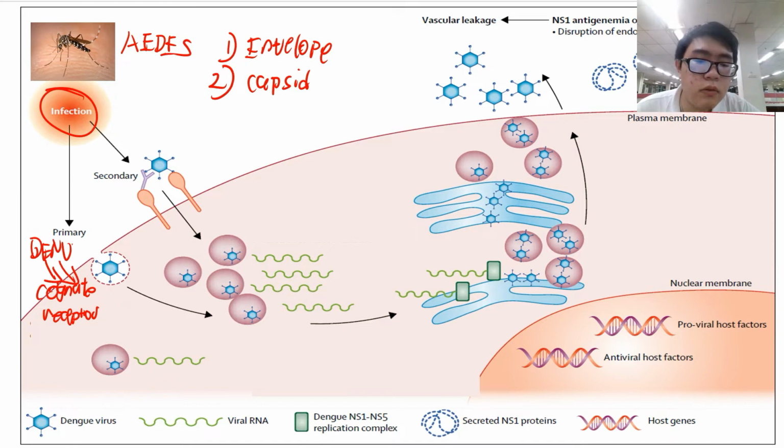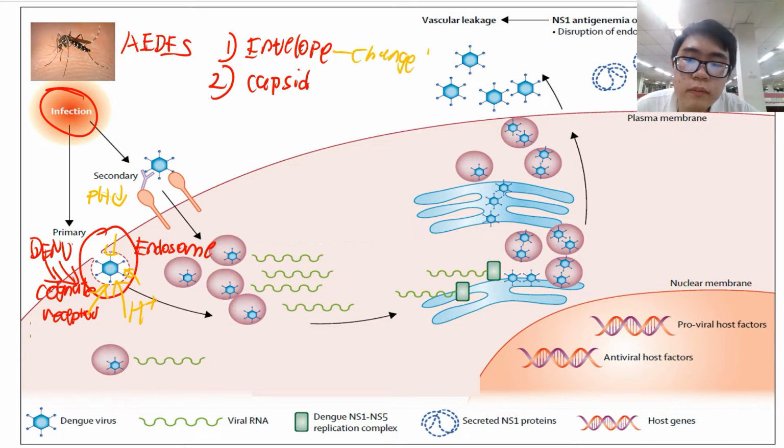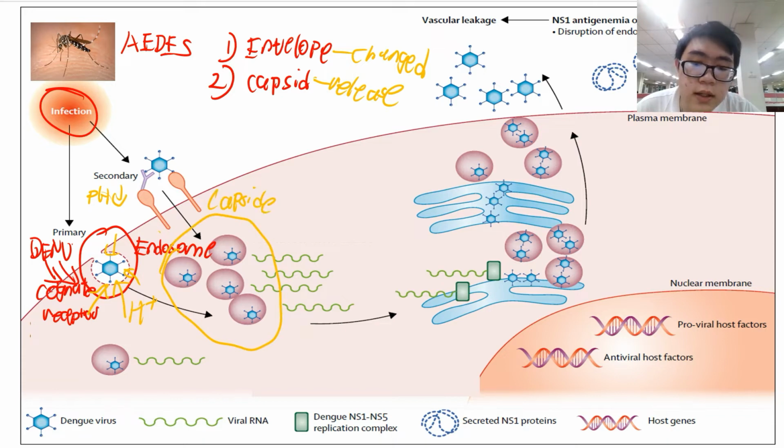The process of entering the cell is called receptor-mediated endocytosis. When it enters the cell, it forms a bubble-like structure called an endosome. When the endosome is formed, hydrogen ions in the cell are pumped into the endosome, and this causes the pH value to decrease. When the pH value decreases, the envelope structure changes and releases the capsid. After that, the capsid breaks down and releases the viral RNA, the genetic material of the dengue virus.